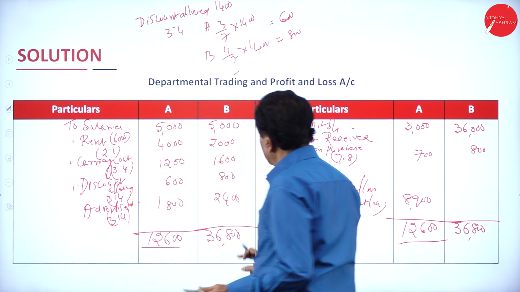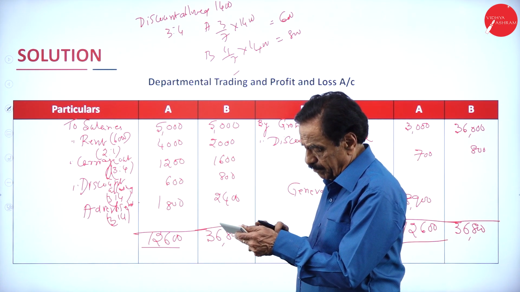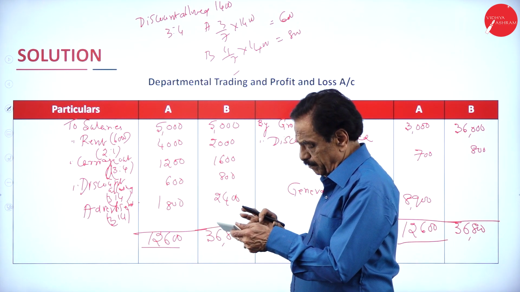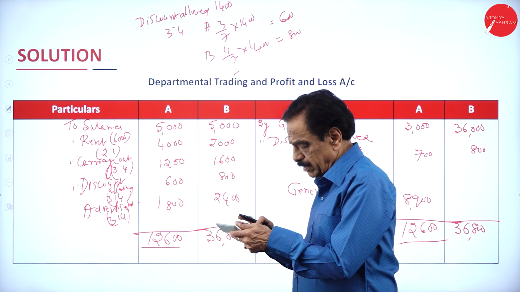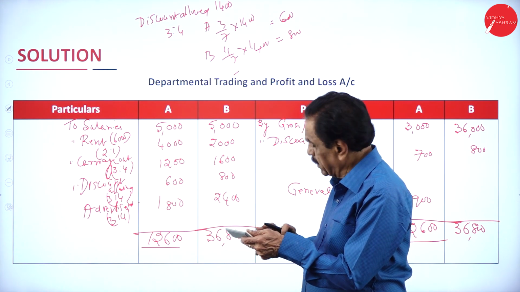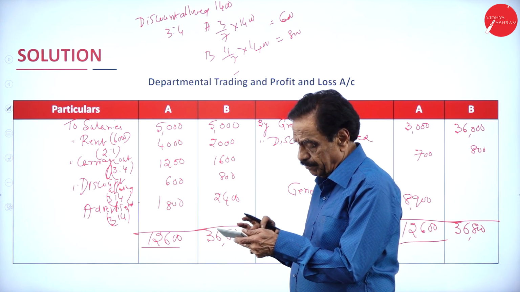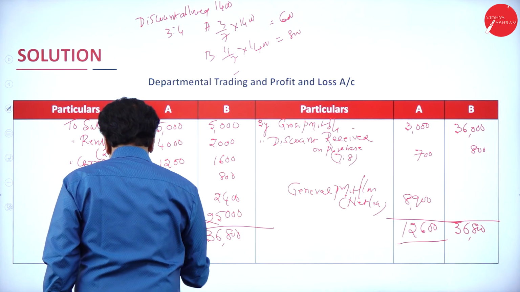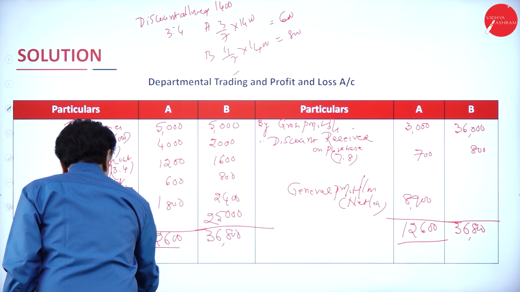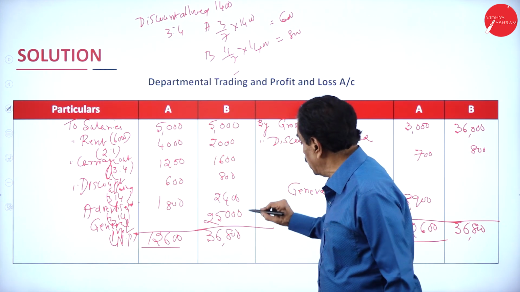Regarding the B, 36,800 minus 5,000, minus 2,000, minus 1,600, minus 800, minus 2,400, is 25,000. So general profit and loss account, net profit. Your net profit of B department is 25,000.